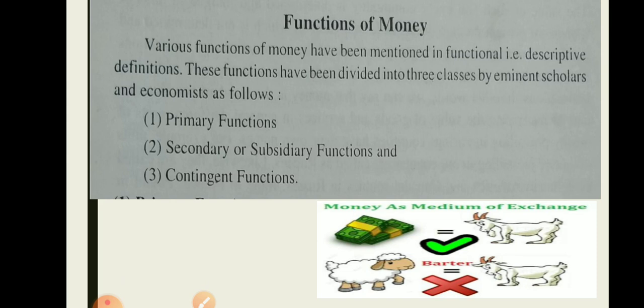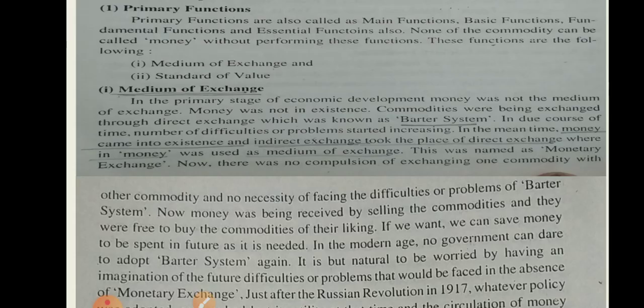We can easily understand the primary function through this picture. We know that money works as a medium of exchange. There are two persons who want to purchase something; one person purchases one thing and the second person receives money. That is called a medium of exchange. In the barter system, goods are exchanged for goods, and that does not happen with money.